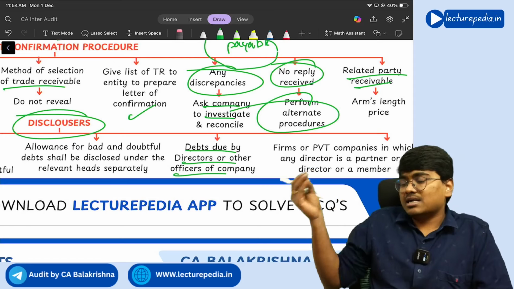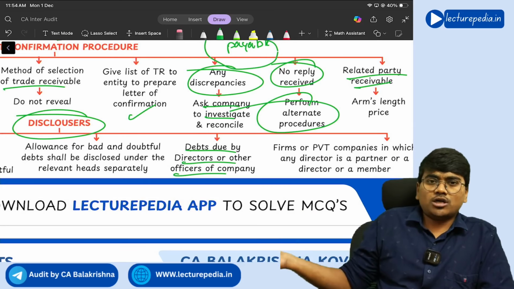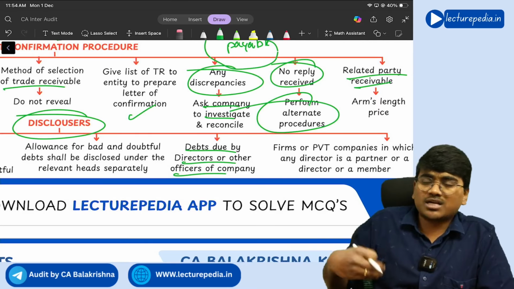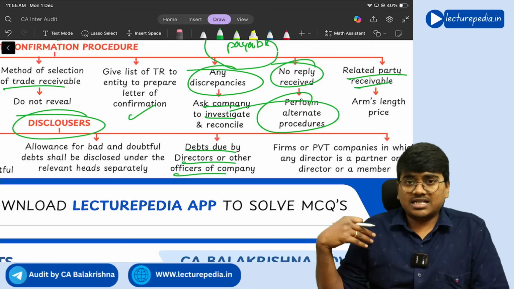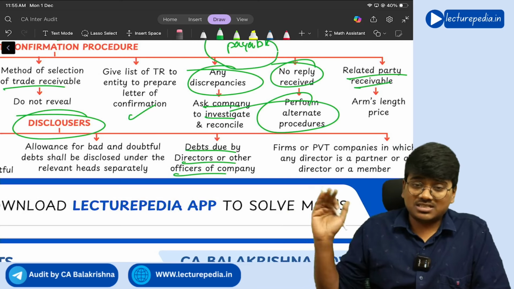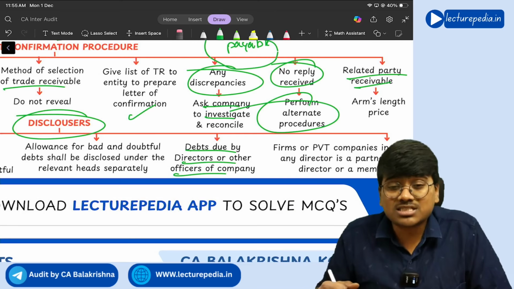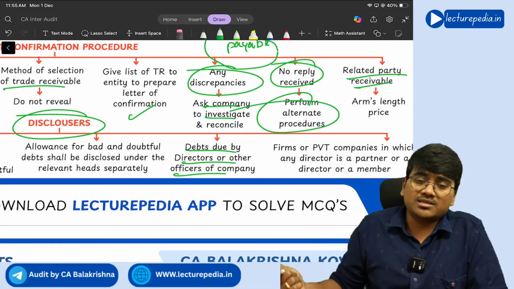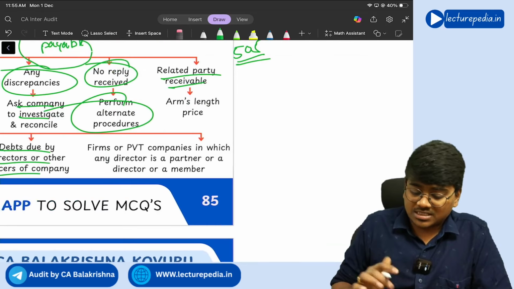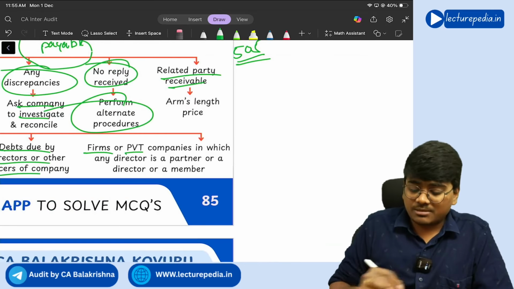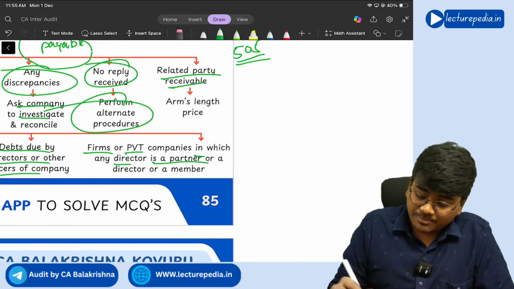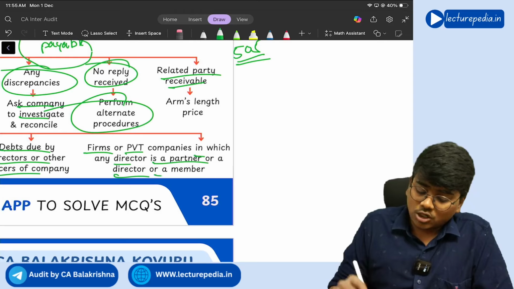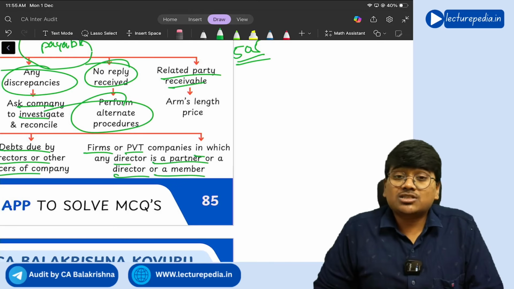That means director or any officer or employee of the company has purchased goods from the company on credit basis, and he is our trade receivable since he has purchased on credit basis. These kind of things should be disclosed separately, where director or officer of company is a trade receivable of the company. Next, firms or private limited companies in which any director is a partner or director or a member, then you need to disclose that also separately.